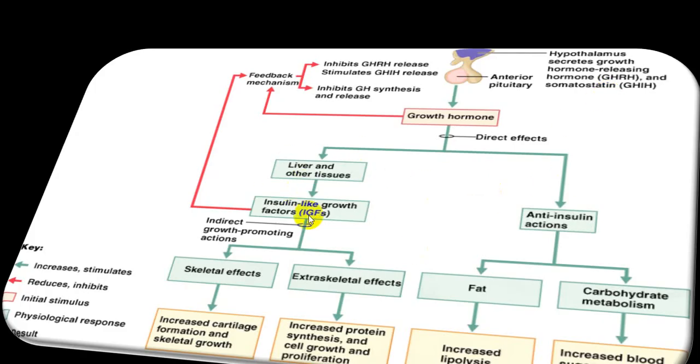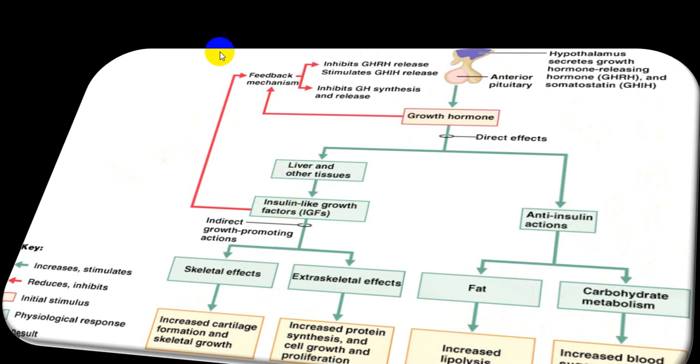This is the effect on liver. This is the effect of what we call the anti-insulin effect. This is the insulin-like effect because of IGF. And because of IGF, it has also got an effect. Liver will manufacture IGF, and that IGF will act on extraskeletal tissues, cell growth, and also on bone growth. And the anti-insulin effect will be on fat and carbohydrate metabolism. On carbohydrate metabolism, it will increase the blood sugar level, and on fat, it will produce lipolysis. So by that, the fat tissue will be reduced. So this will be the effect.